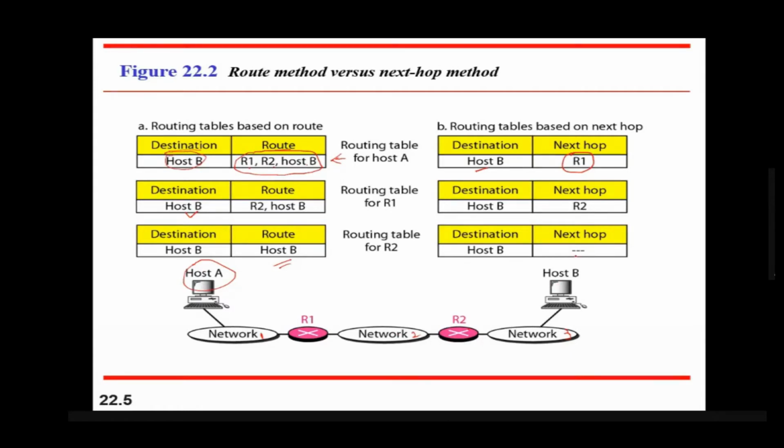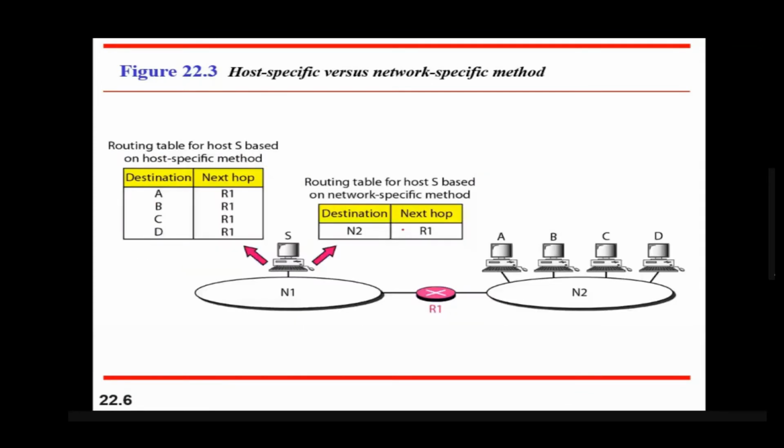There is no next hop here. Next hop means the next router that data is required to be sent to. For R2, the destination is in the same network, so it is not sending it to any other router. Here they have shown a dash, because the destination is in the same network, so it will get delivered directly. Okay, so like this, the routing tables are maintained.